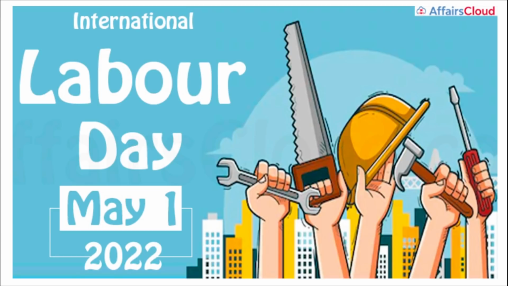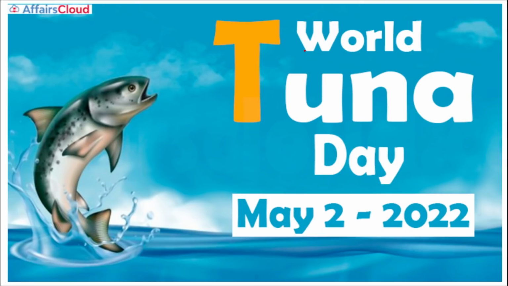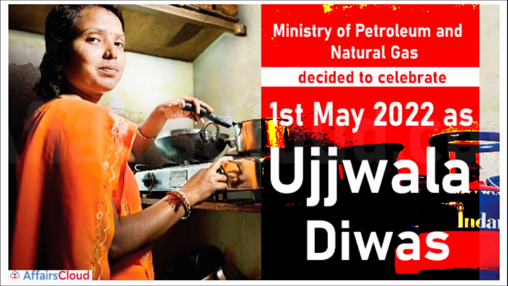Alright, next. Then if we talk about some important days, International Labour Day is observed on 1st of May. Then World Tuna Day, it is observed on 2nd of May. Next on 1st of May itself, we observe Ujjwala Divas. Alright, Ujjwala Divas is observed on 1st of May, and the responsible ministry is Ministry of Petroleum and Natural Gas that decided to celebrate 1st of May as the Ujjwala Divas.